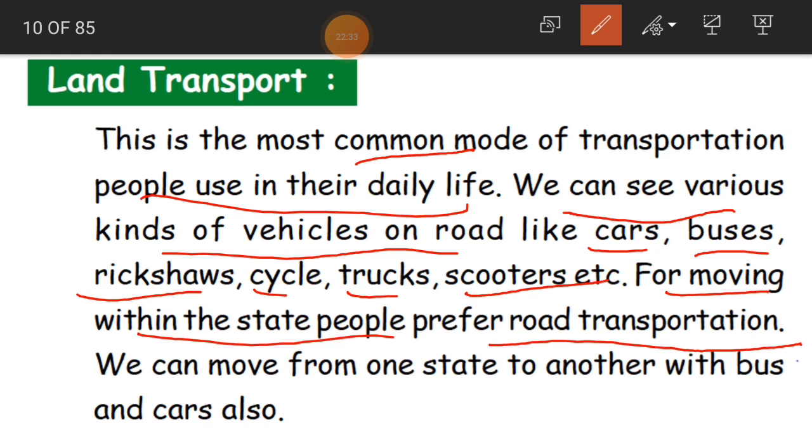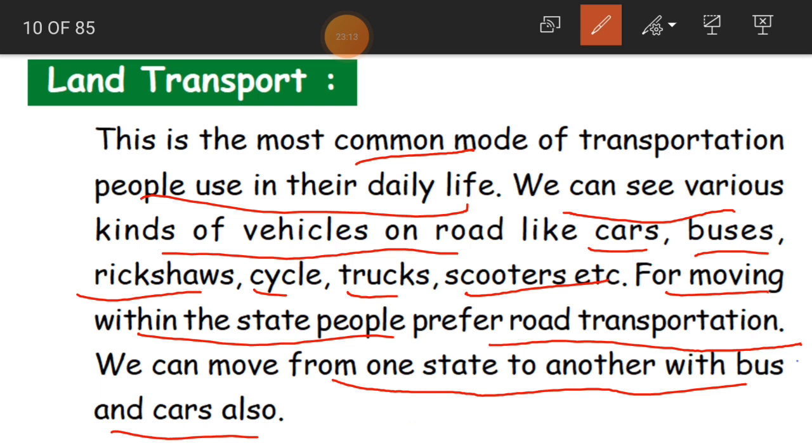The road transport. Land transport, railways also will come, but we are talking about road transport here. To move within our state, we mostly use road transportation, and sometimes railway transportation. And we can move from one state to another with buses and cars also, not only trains, children.